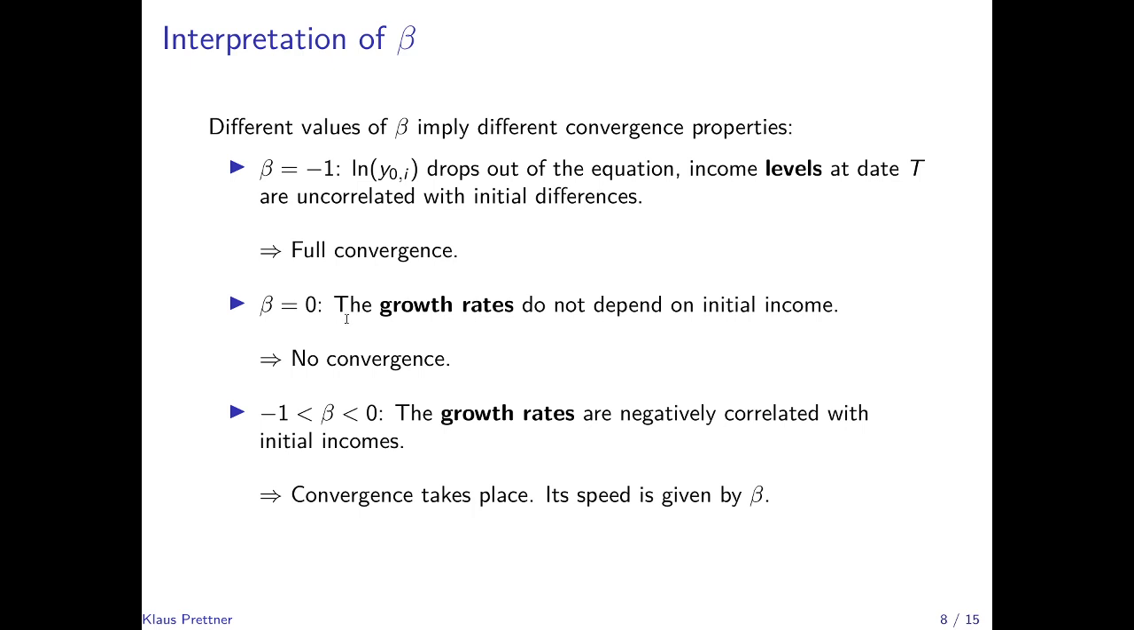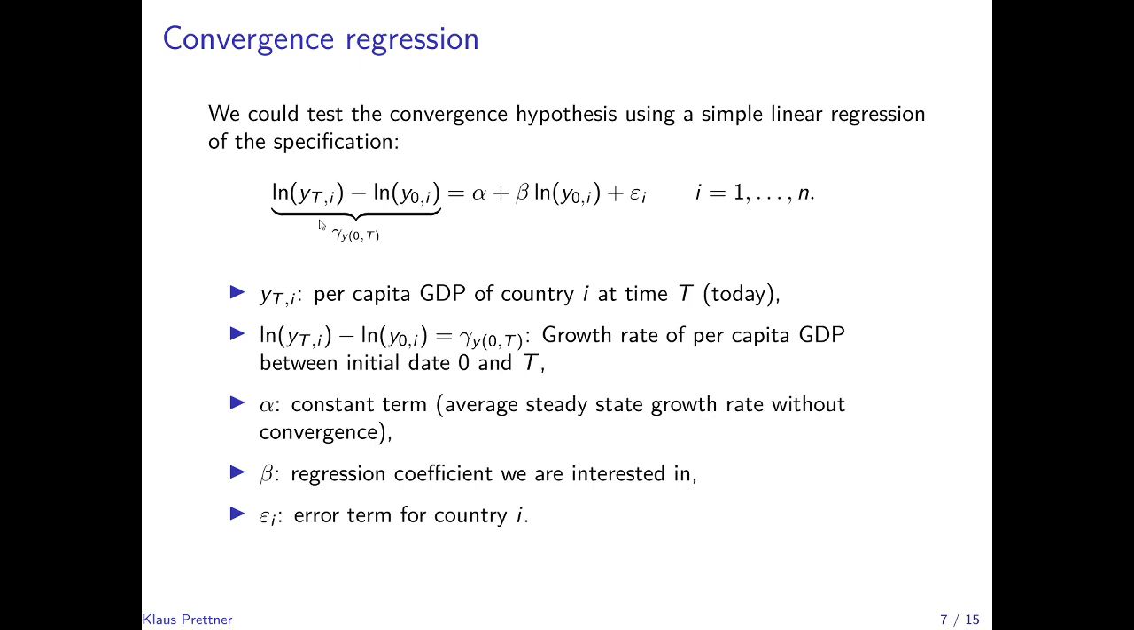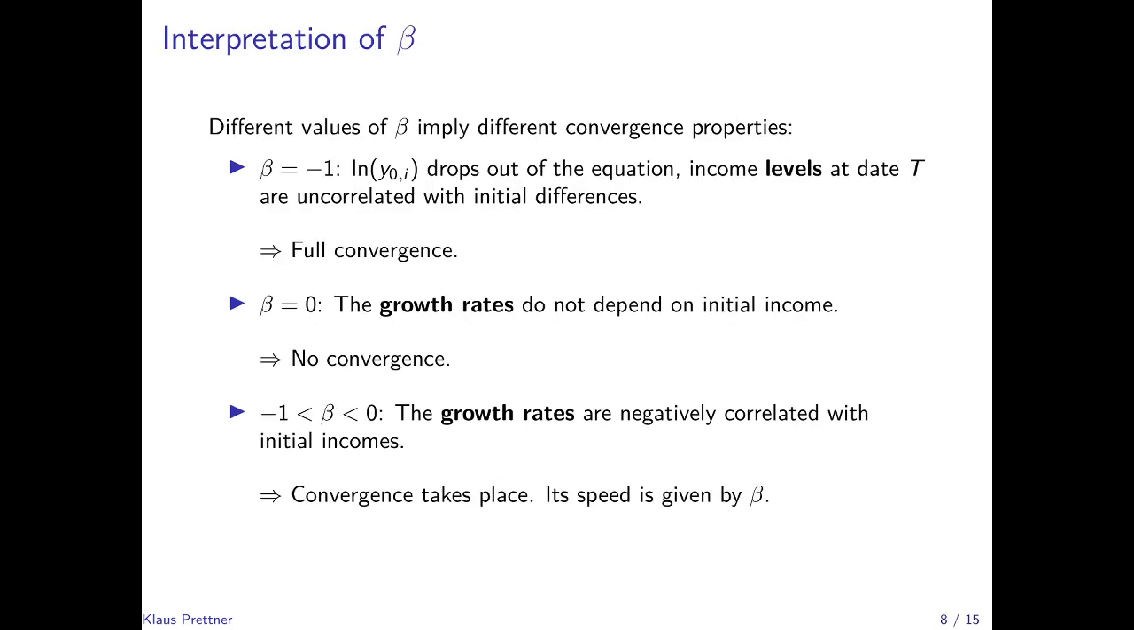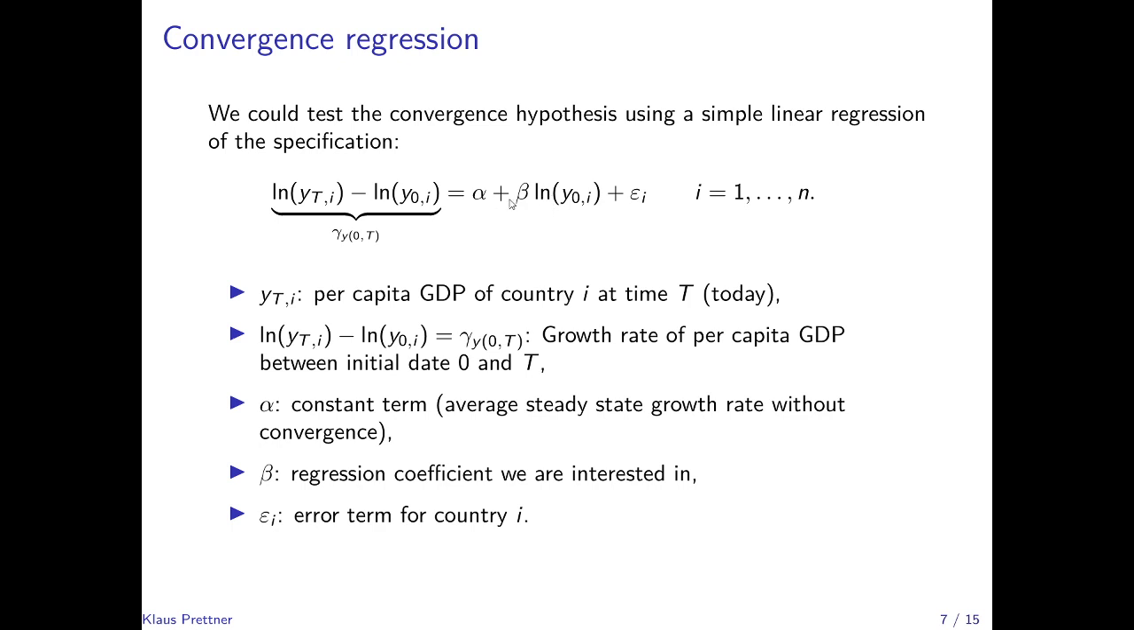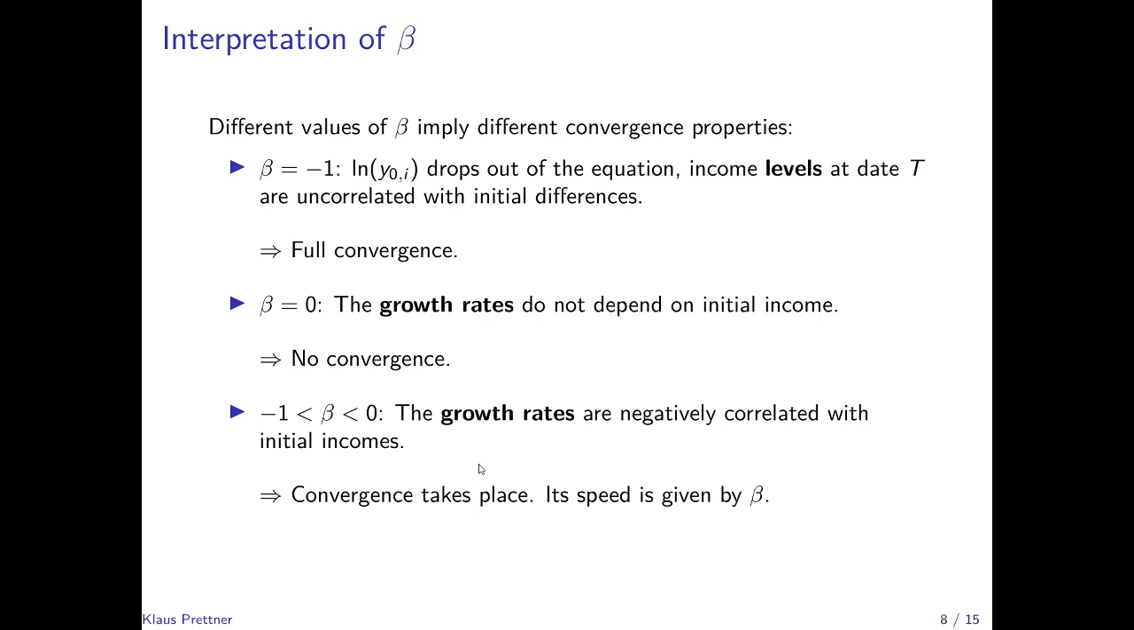If beta is equal to 0, on the other hand, then we would see that the growth rates do not depend on initial per capita GDP. In this case, we would have no convergence at all. And if beta is in between -1 and 0, then the growth rates are negatively correlated with initial incomes. So then it would indeed be the case that poorer countries grow faster than richer countries. In this case, convergence would take place, and the speed of convergence is directly given by the parameter beta.